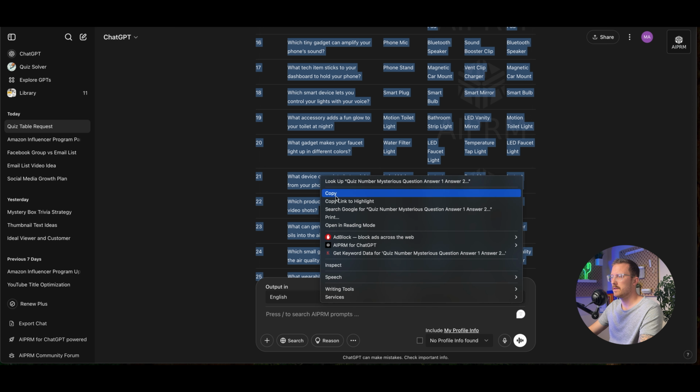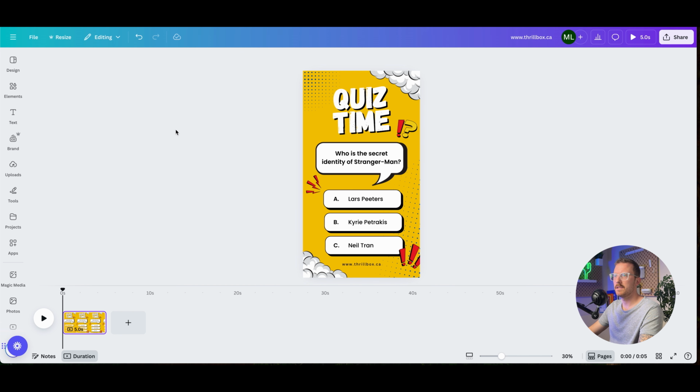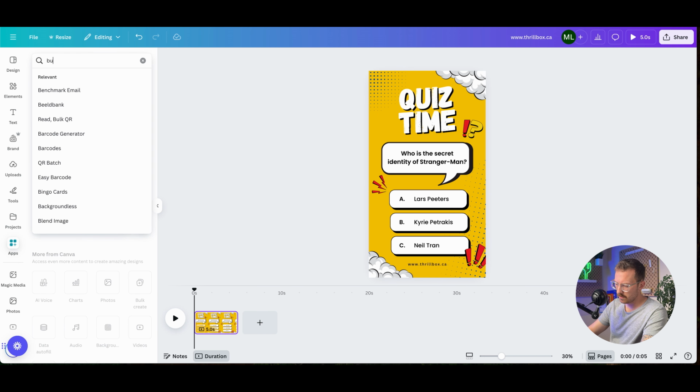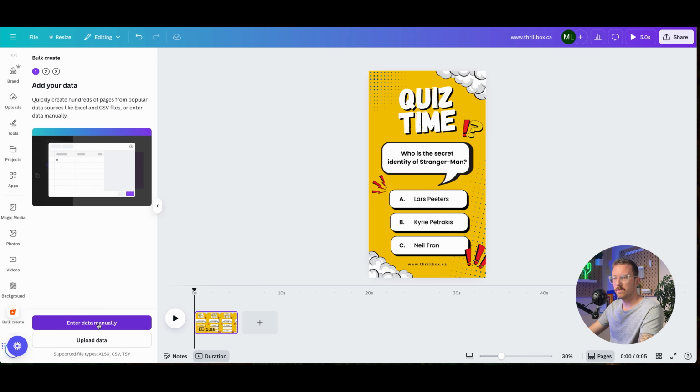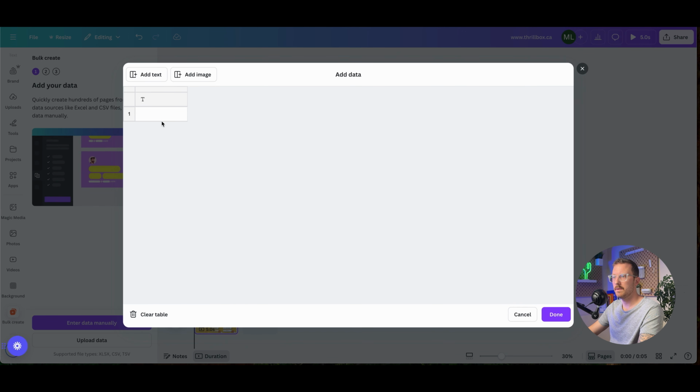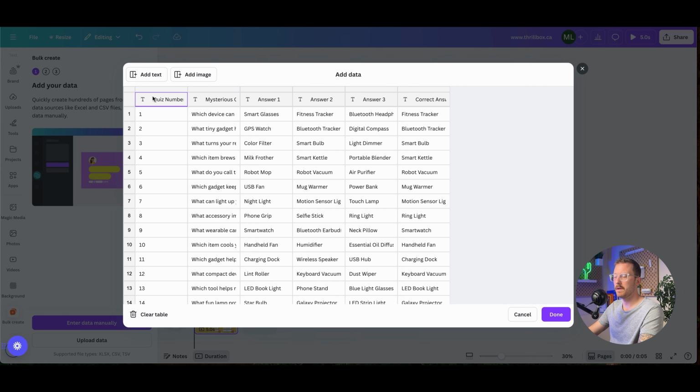So we're going to take this, we're going to copy it, we're going to jump back to here. We are going to go find apps. We need to find bulk create. Make sure you're doing enter data manually. We're going to clear this table, and where this T is, not down here, is where we're going to paste our information. Perfect. We got our questions, got our answers, and then the correct answer. We're going to click done.